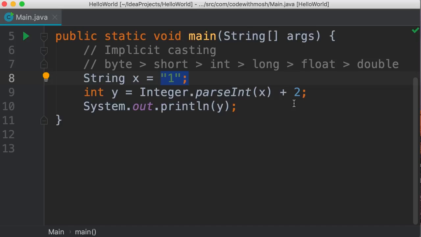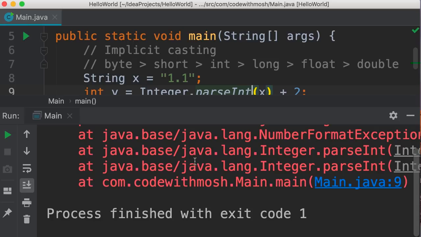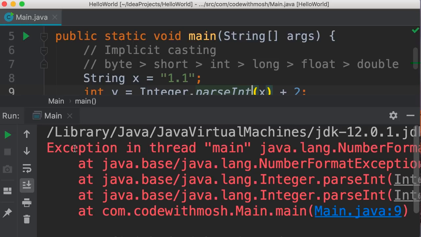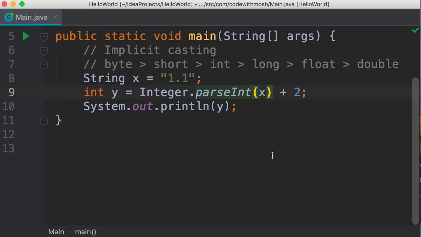Okay. Now, what if x is a floating point number here? What will happen when we try to parse this as an integer? Let's take a look. Once again, we get an exception, which is how Java reports errors to our programs. We're going to talk about exceptions in detail in the future. So if the user enters 1.1, we cannot use this method.